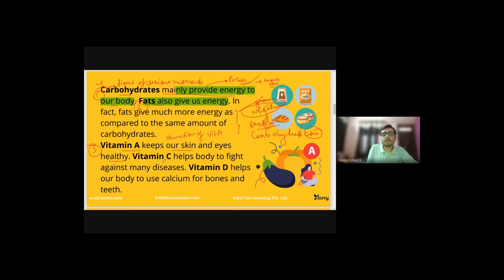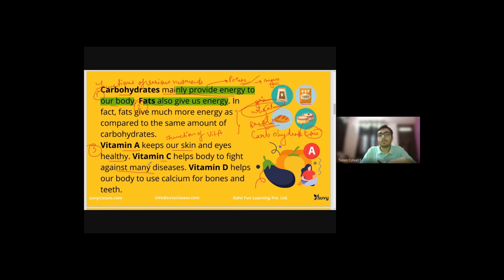Similarly, they can ask for vitamin C, which helps us to fight against many diseases. Children, you might remember that during the COVID waves and this pandemic situation, it was majorly said by doctors, nutritionists and health workers that we should keep a good amount of vitamin C in our body. Like we should consume vitamin C tablets as well.